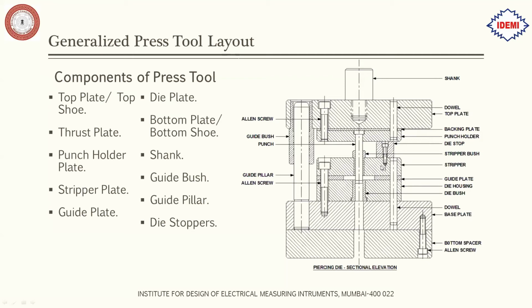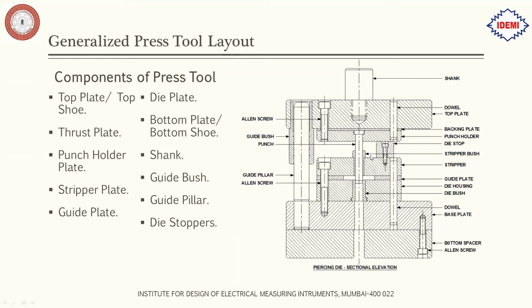It has two functionalities. First, it guides the punch. Since the punch is overhanging from this point to this point, there should be some kind of guidance for the punch during the cutting operation. So for that, the stripper plate can be used for guiding the punch. And the second and major functionality of the stripper plate is to remove the scrap or the sheet metal, that is, extract the punch from the sheet metal.